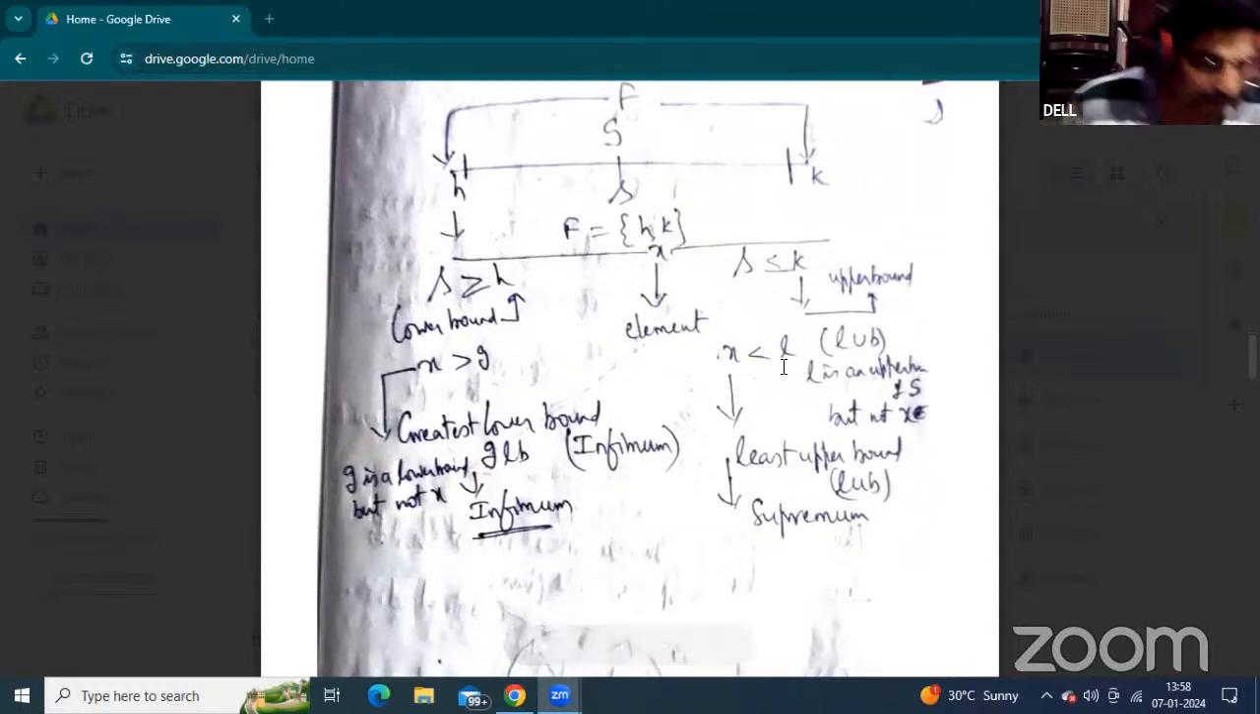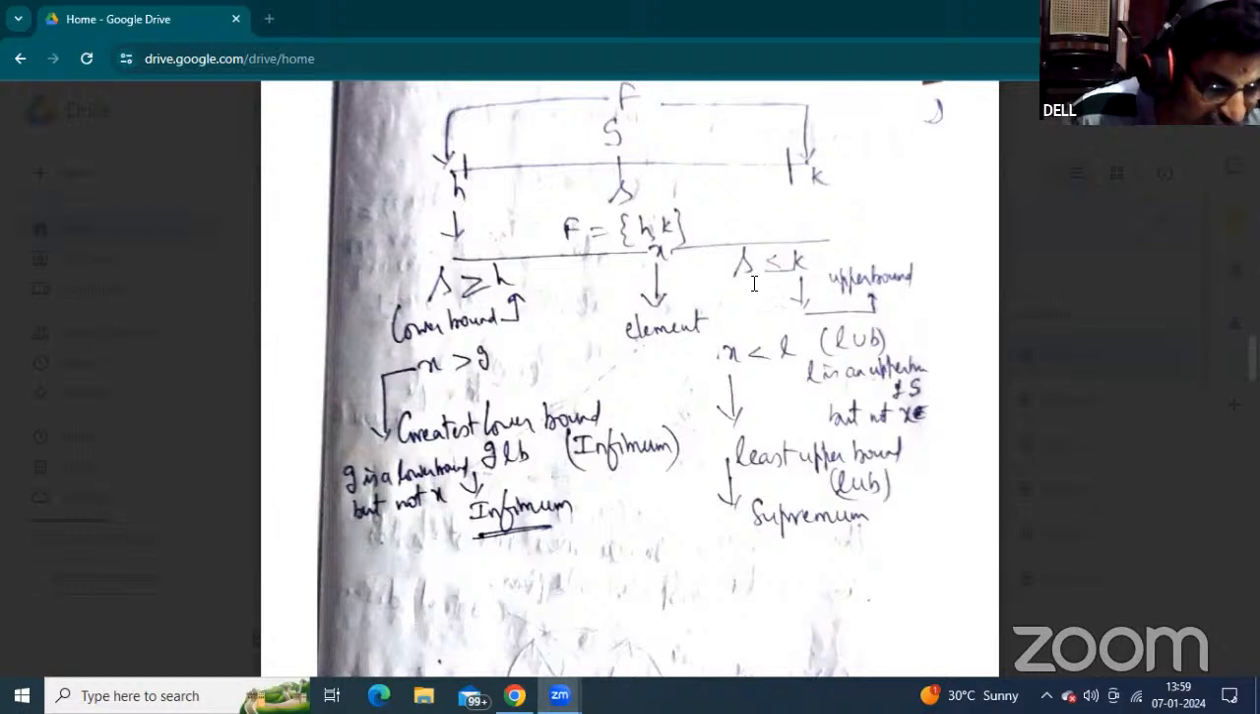And at the same time, the least upper bound is represented by small l, but x is not in the field of elements and x is not in s. Therefore, l is an upper bound, so x is less than l. So l is an upper bound of x, but not in x. So this is called the least upper bound.